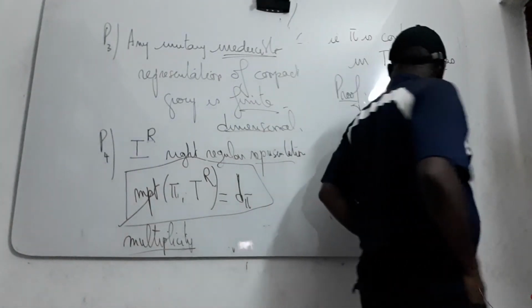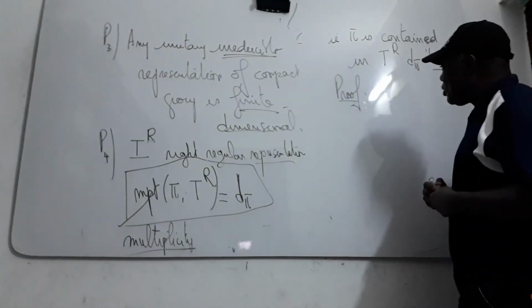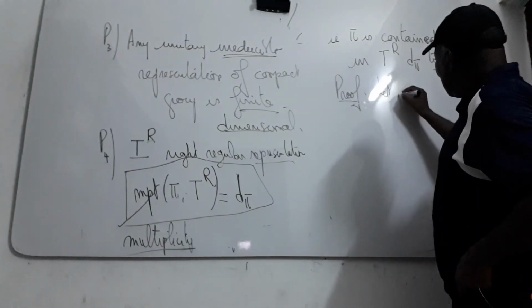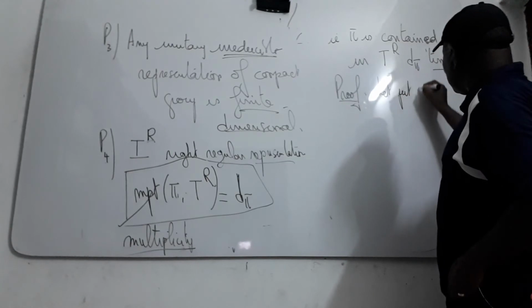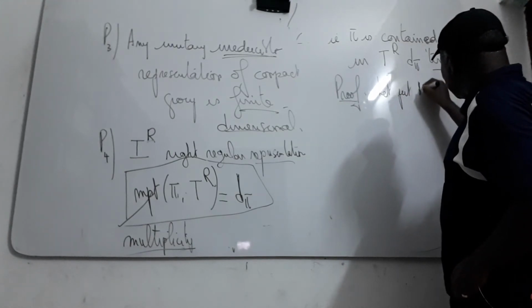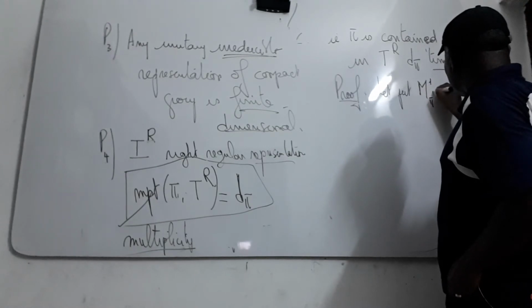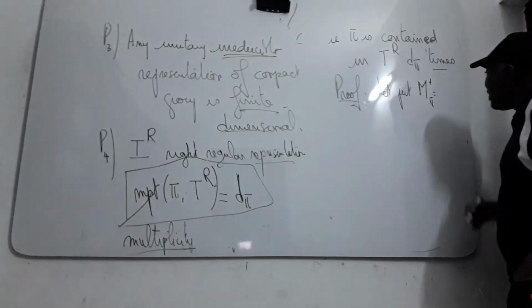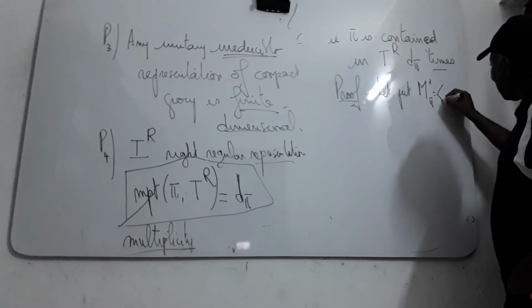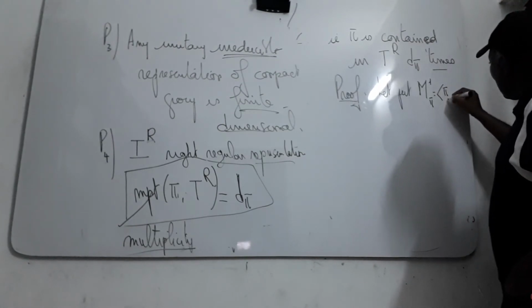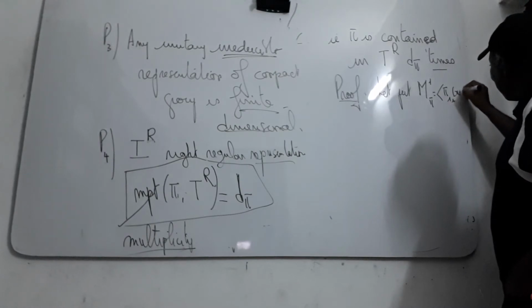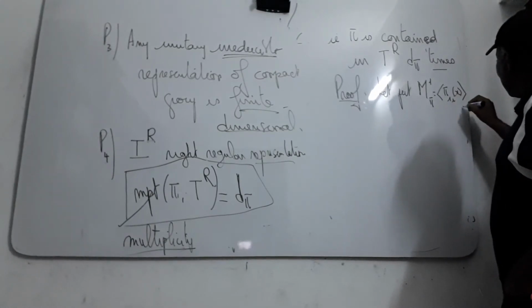What do I mean here? Let's put M1 of pi, the space generated by pi 1 i of x.